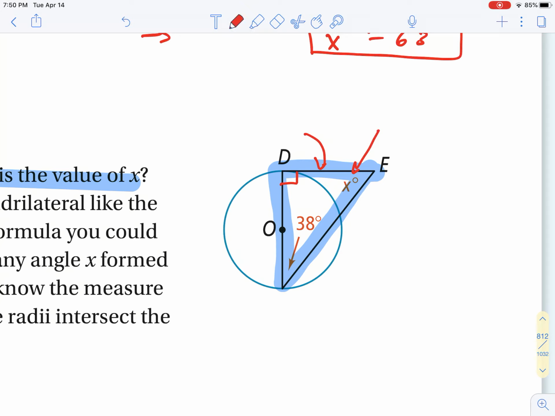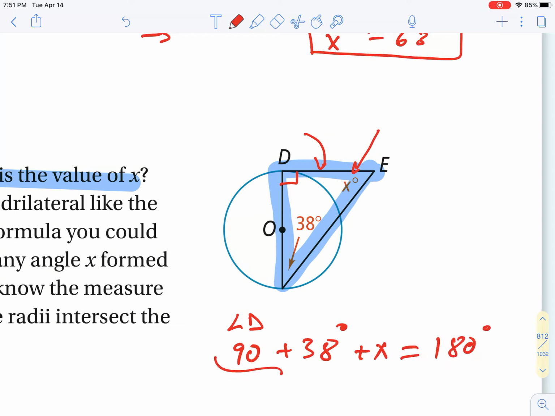Angle D is 90 degrees, we add 38 degrees, and we add x, which is angle E. All together that equals 180 degrees. So add these up, subtract, and now you have the value of x.